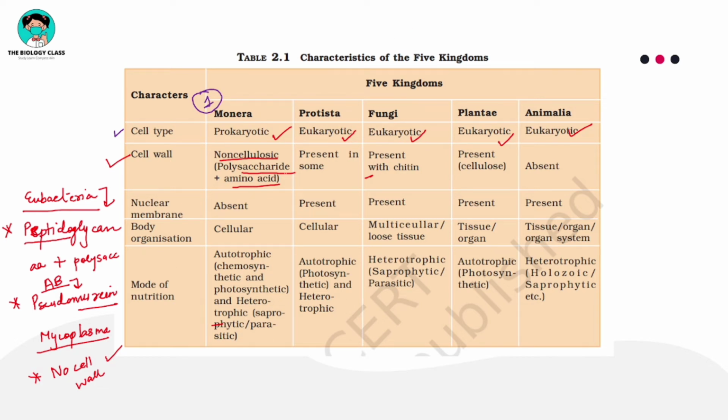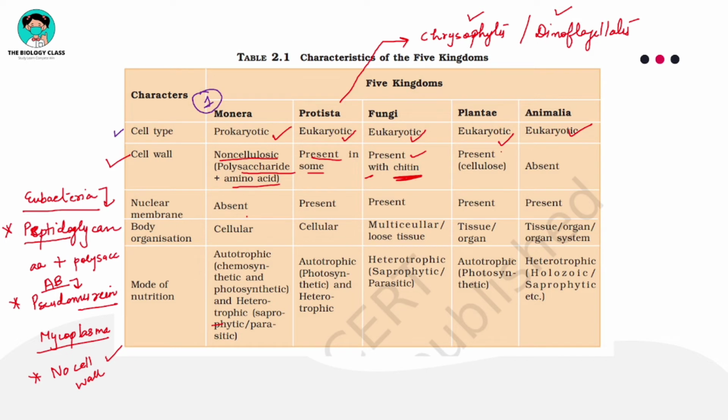Now let's come to kingdom Protista. In kingdom Protista, the cell wall is present in some members. Always remember, in chrysophytes the cell wall is present, with silica depositions, which we will learn. In dinoflagellates, the cell wall is present. In these two groups the cell wall is present; in others it is absent. Now in kingdom fungi, the cell wall is present and it is made up of chitin.